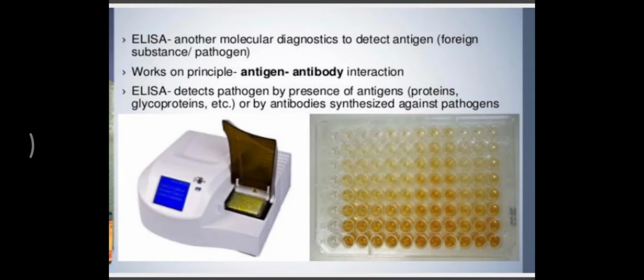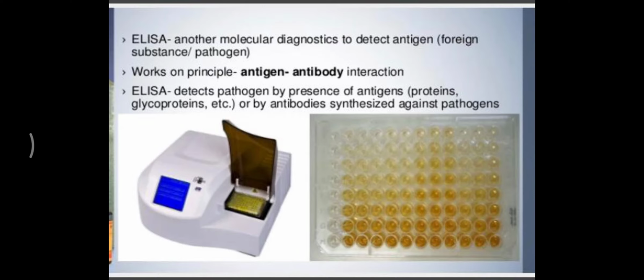Now let us see how ELISA is helping in finding out the HIV virus. This is the molecular diagnostic technique which detects the antigen. Antigen is the foreign substance or pathogen, and to this antigen your body starts producing antibody. So it is basically working on the principle that as soon as the antigen enters the body, your body will respond to that antigen by producing the antibody. So antigen-antibody interaction is the principle for ELISA.